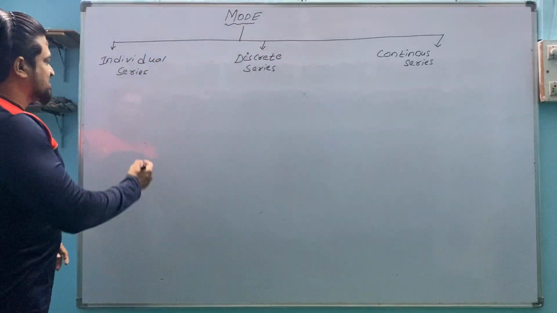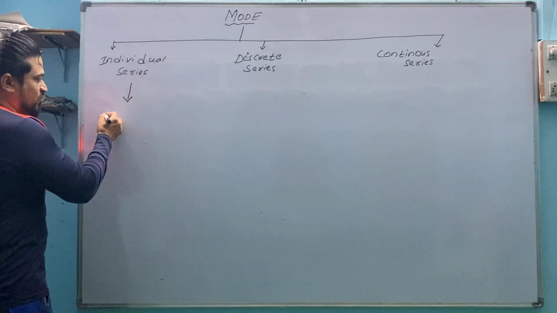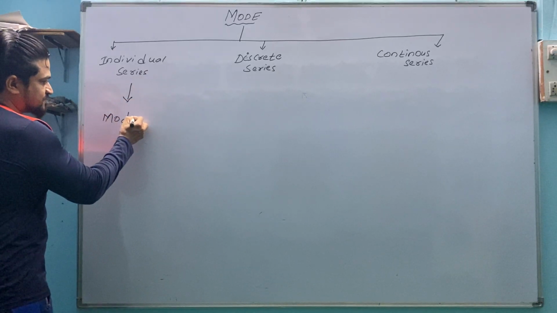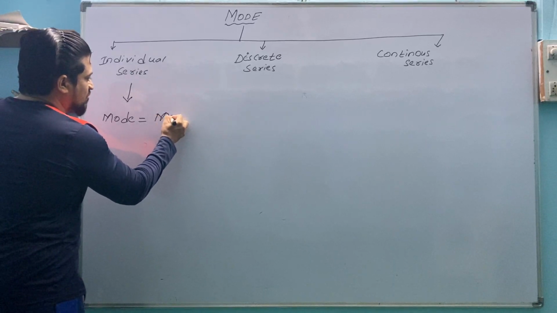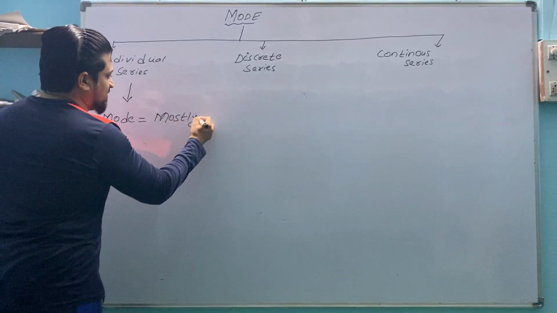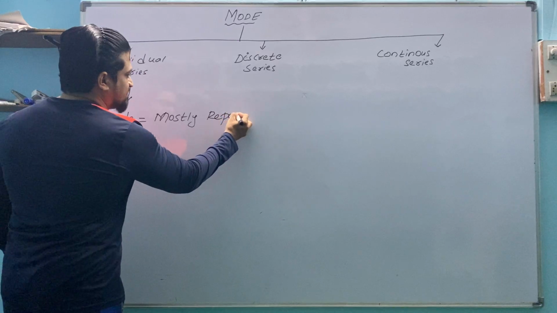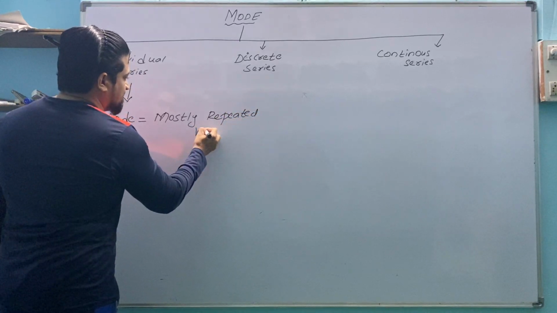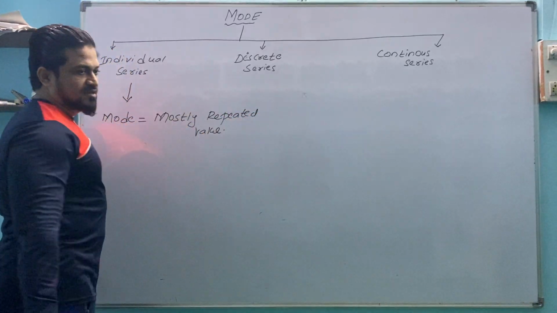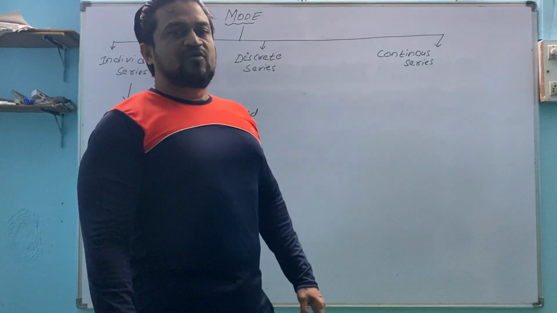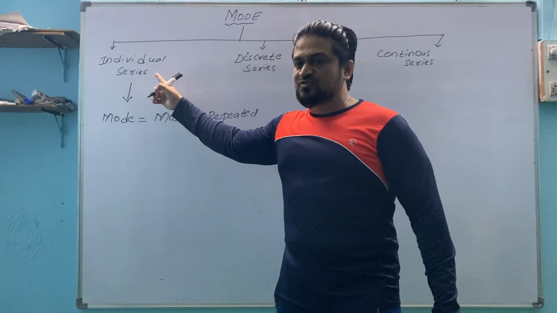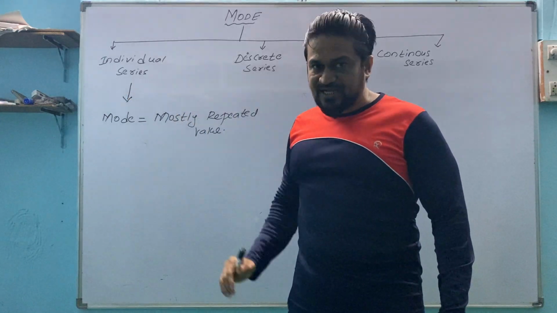Now in mode, for individual series, what you should remember is that mode is equal to the mostly repeated value. See, in the previous topic, median, for individual series we had to arrange the question in ascending order.